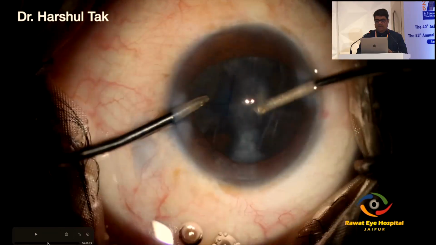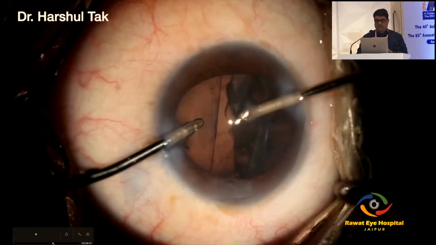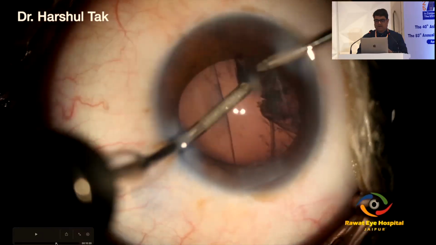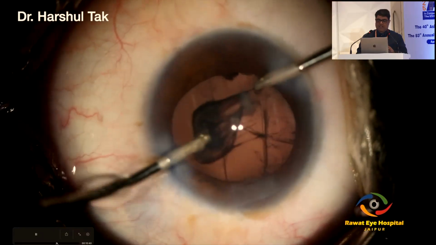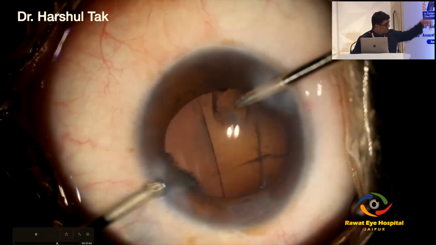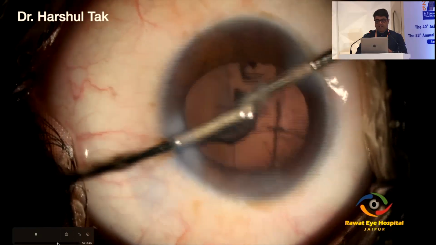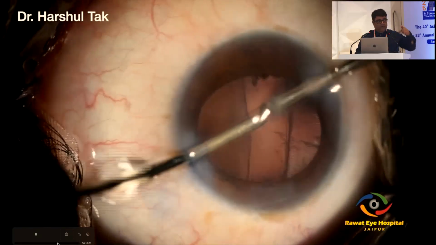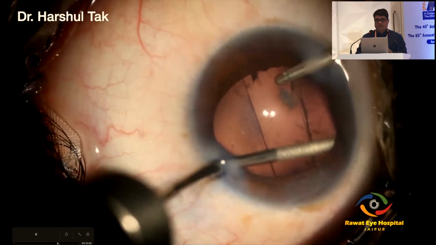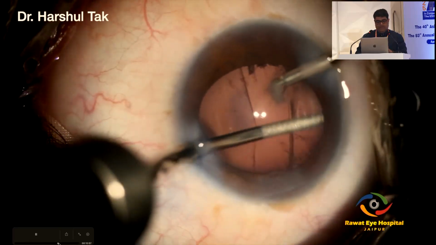In the end, as you can see, on one side I've taken off the entire cortical matter, and again I change my hands. You can see a very big split in the anterior capsule, but the posterior capsule is intact, and there is no wraparound tear at this stage. That's the importance of maintaining a closed chamber at every point of time.